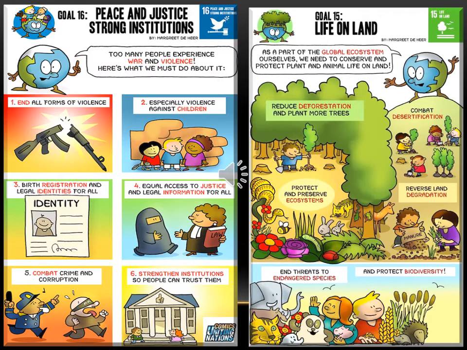The next slide is peace, justice and strong institutions. If you want sustainable development, the world should be free of war and free of violence. Nowadays, there is so much violence and so much war going on. Because of that, we are unable to achieve sustainable development. That means the corruption rate should be down, the crime rate should be down, and for that there should be proper, strong institutions that can give proper justice to each and every individual. Then only we can achieve the goal of sustainable development.